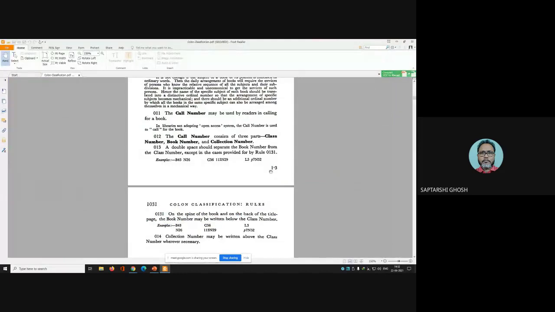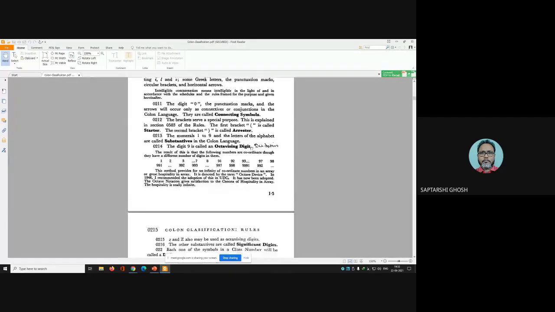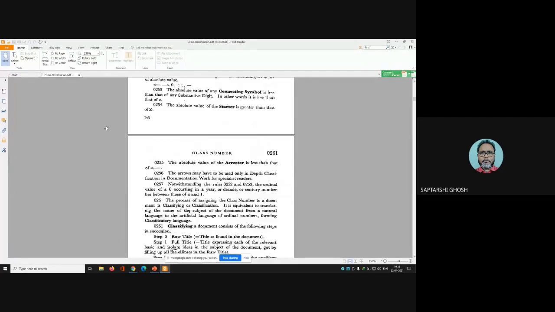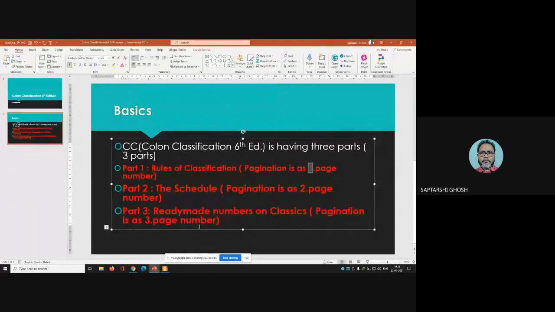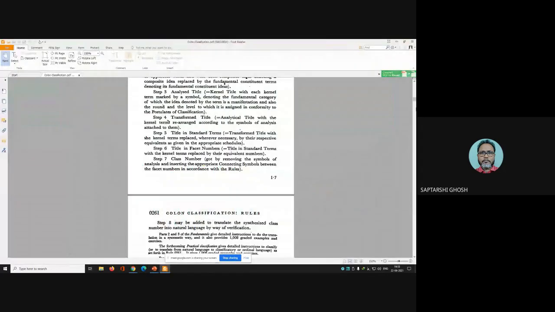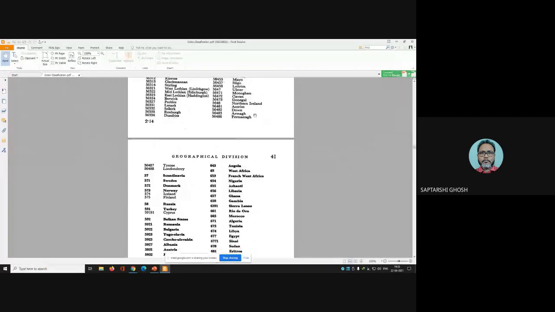So 1 signifies this is part 1, and this one is the page number. So this is 1.4, this is 1.5, 1.6, 1.7, like that. Now you can see the second part also, where the 2 started.